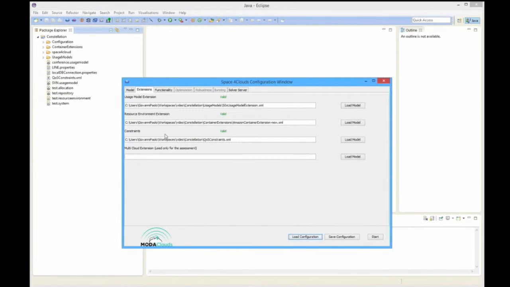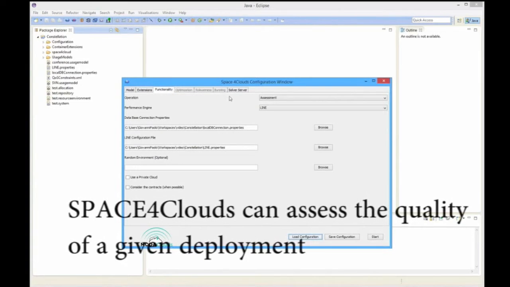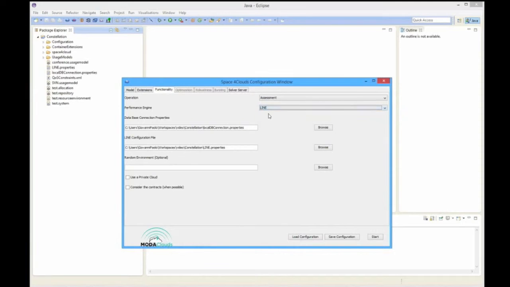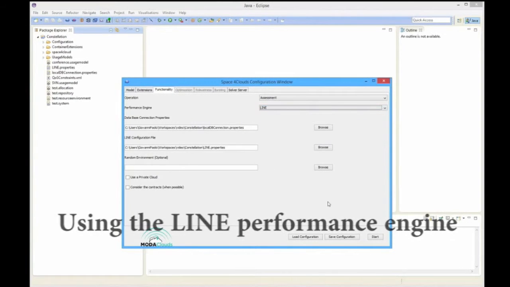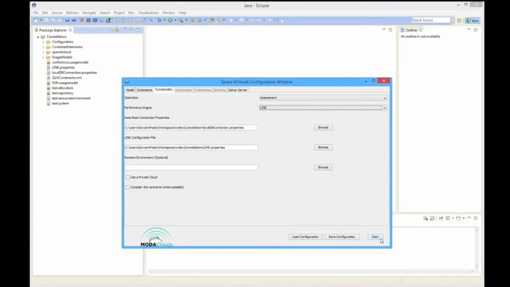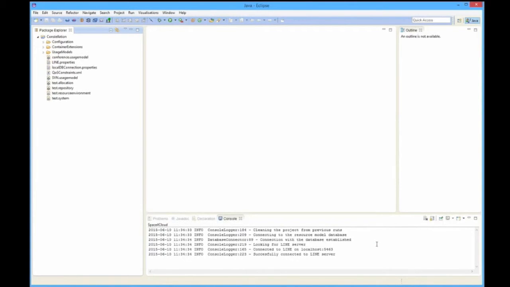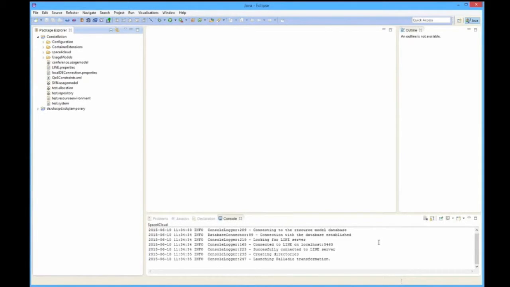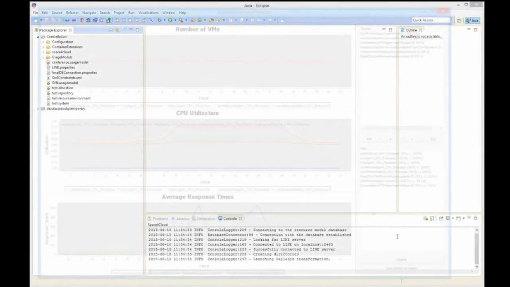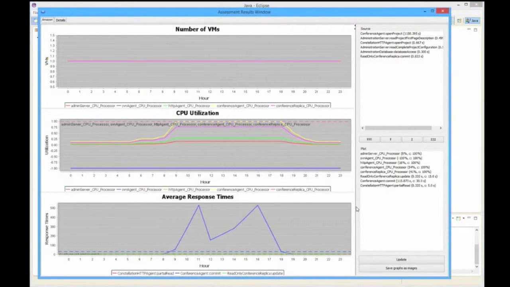You can then leverage the LINE performance engine to estimate how your application will actually perform in the cloud, and analyze metrics like CPU utilization and application response time under different workload conditions. The intuitive GUI shows you how, and if, the observed metrics respect the constraints defined in your model. As in this case, where the average response time is way over the threshold. You can then go back to the modeling tool and modify your deployment.